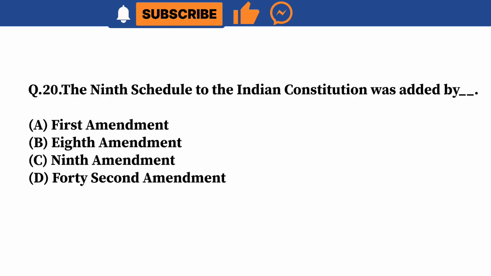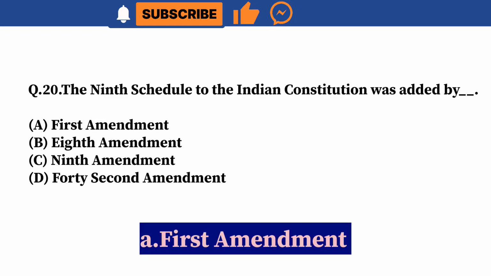Question 20. The 9th schedule to the Indian Constitution was added by underscore. A. First Amendment. B. 8th Amendment. C. 9th Amendment. D. 42nd Amendment. Correct answer is A. First Amendment.